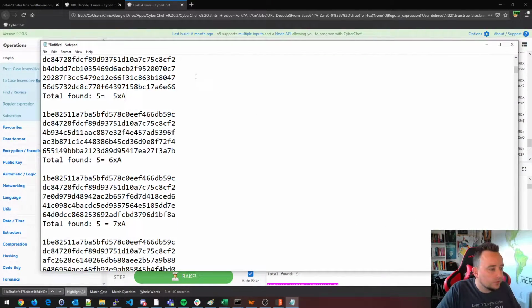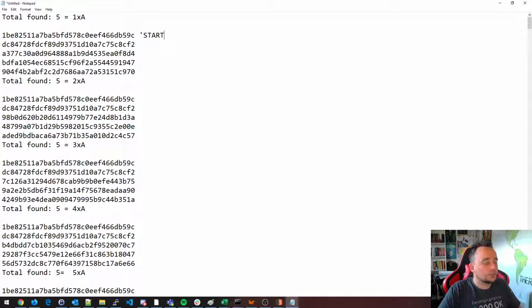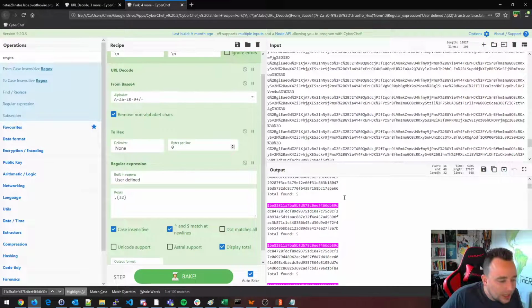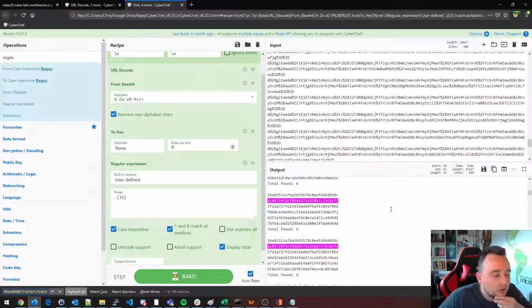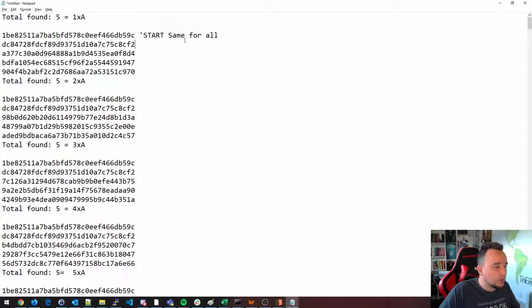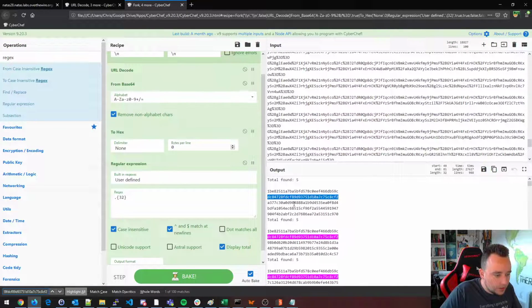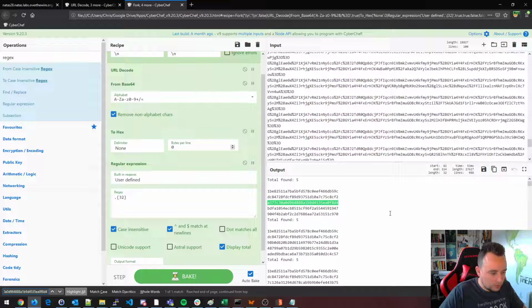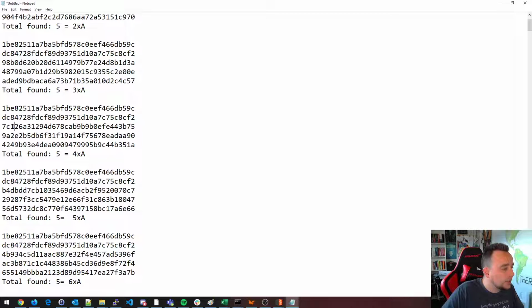So let's comment this out in the beginning here. So this is actually start. Same for all. Then we'll do the second one. Control F, Control V. And it looks to be the same for the second one. Start, same for all. And then, in fact, we can see it here as well. You see the third block here? The third block does not repeat itself. In fact, the third block changes all the time. You can see here, it changes all the time.